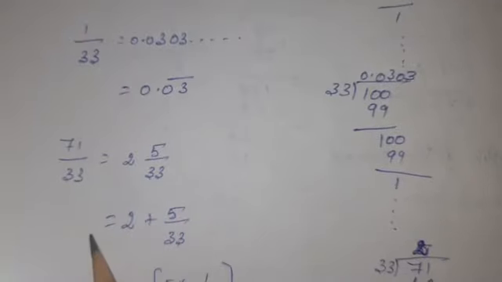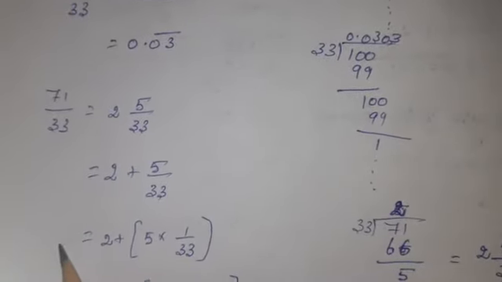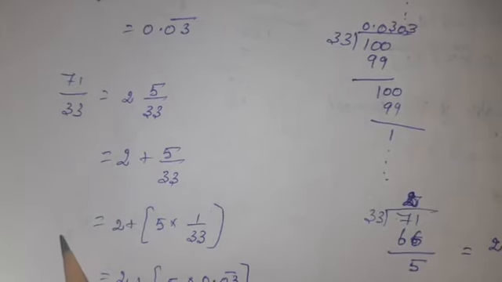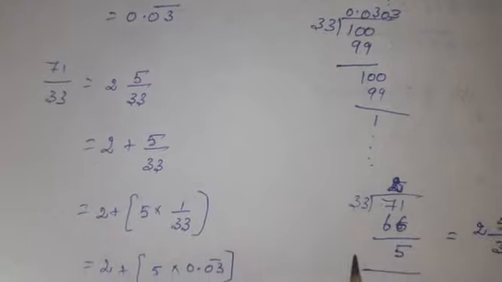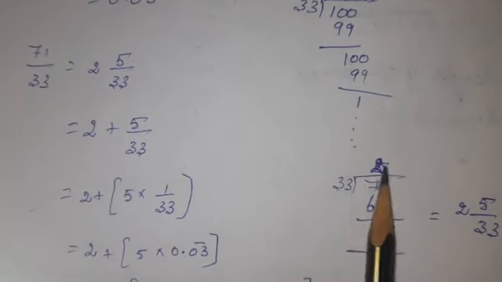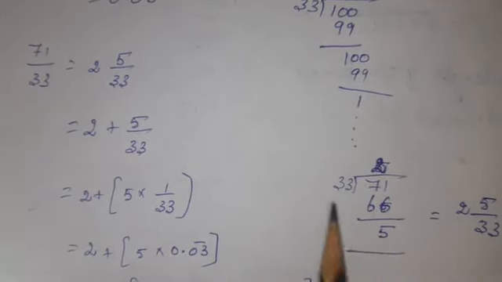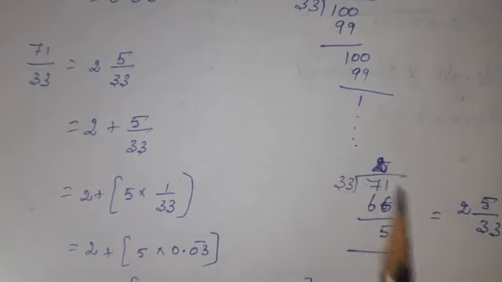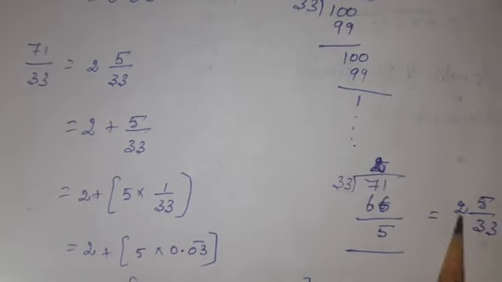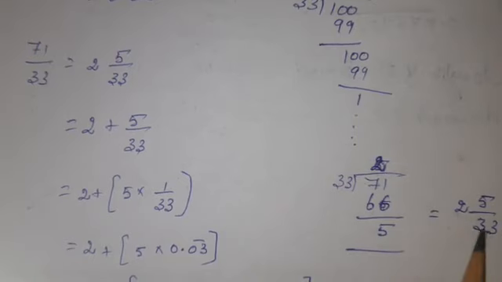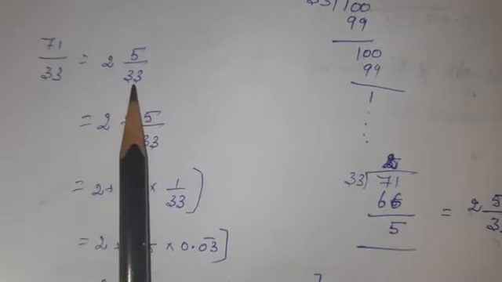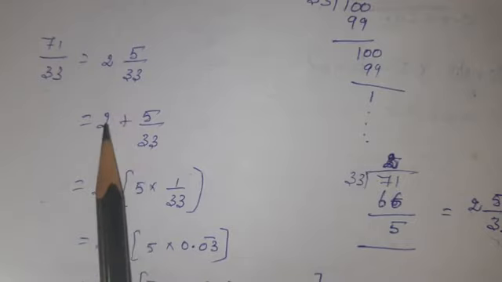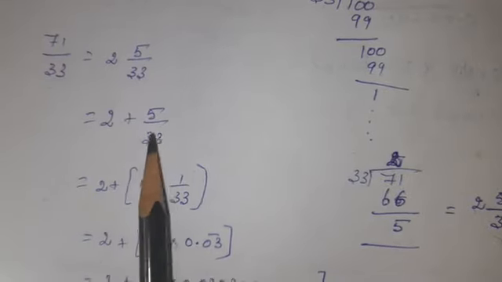Next, our question is, find 71 by 33 in recurring decimal form. So I am taking 71 by 33. Here I am dividing 71 by 33: 2 times 66, remainder 5. I am making this a mixed fraction, 2 5 by 33. Multiply and see: 2 into 33 is 66, 66 plus 5 is 71. So we can write this as 2 5 by 33, which is 2 plus 5 by 33. We can write it like this.